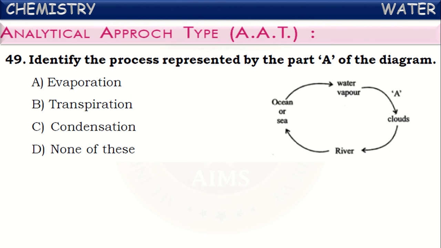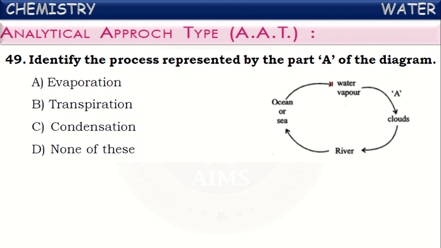Next, now let us go through the analytical approach type questions. See the first among those. Identify the process represented by part A of the diagram. If you observe the diagram here, it is representing the water cycle, isn't it? Water from the streams and rivers reaches the oceans. From there, because of the sunlight, water is converting into water vapor. This is called the evaporation process.